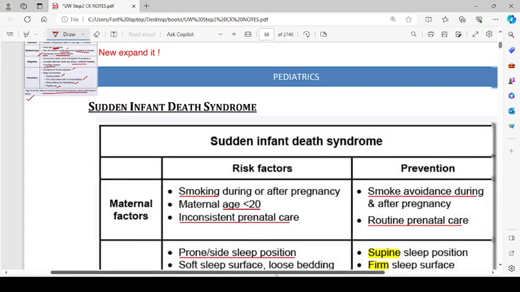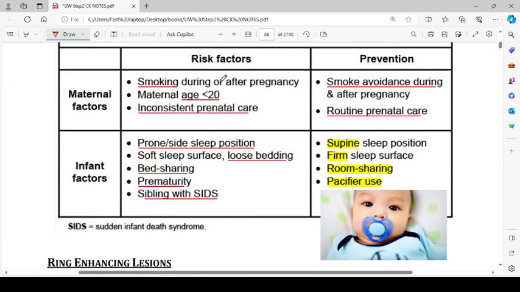Maternal factors, like smoking during or after the pregnancy, maternal age less than 20, inconsistent prenatal care. So it can be prevented by smoke avoidance during and after the pregnancy and routine prenatal care. Infant factors include prone or side sleep position, soft sleep surface like loose bedding, bed sharing, prematurity, siblings with SIDS. So prevention is by supine sleep position, firm sleep surface, room sharing, and pacifier use.